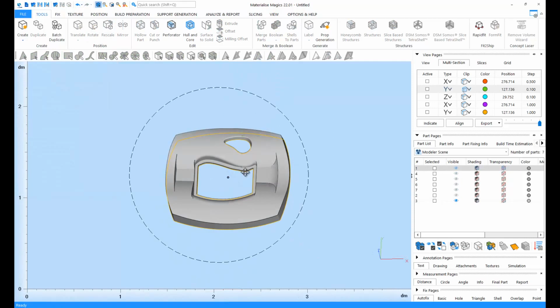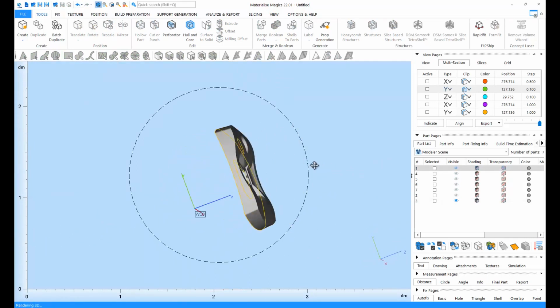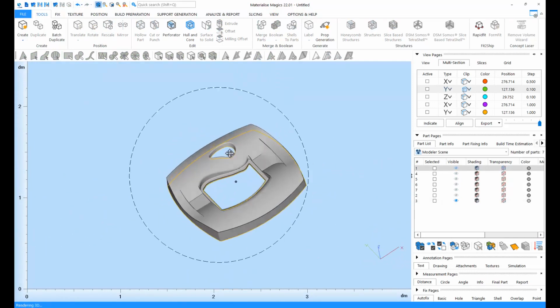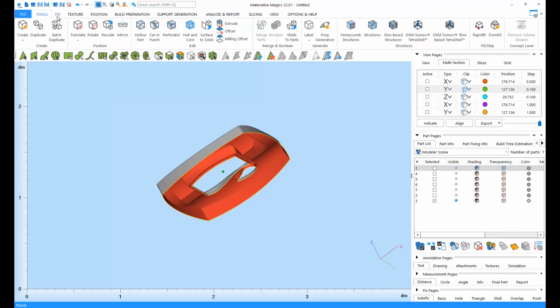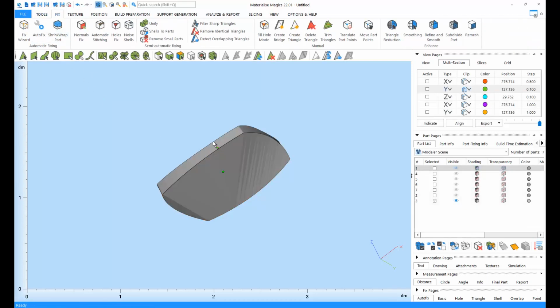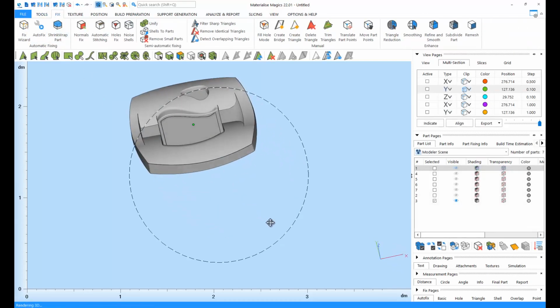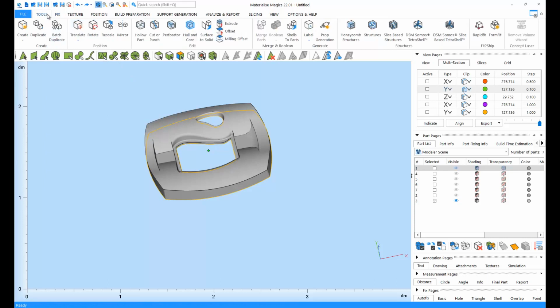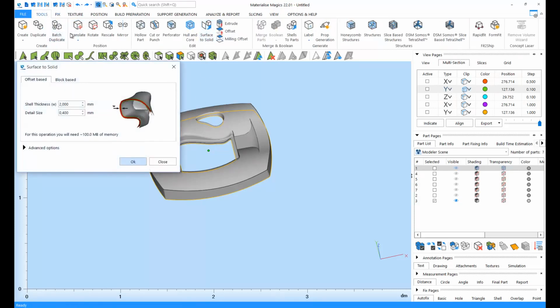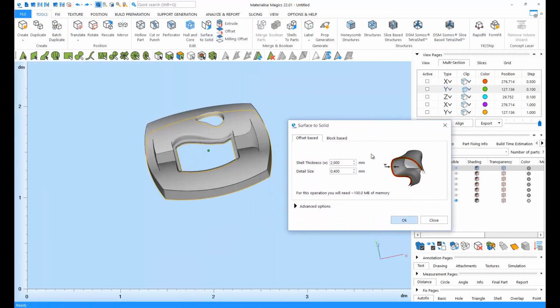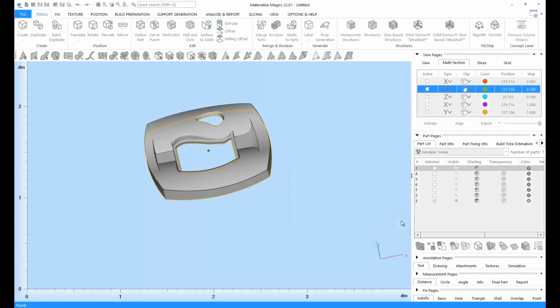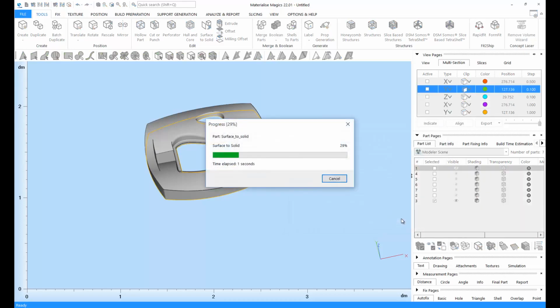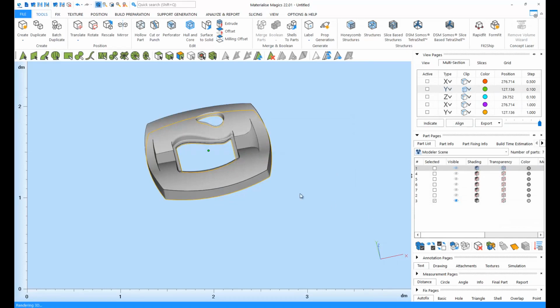Sometimes, you might have to work with just surfaces. In this case, AutoFix can fix the errors, but it may not be able to achieve the right design. Instead of going back to the original CAD design, you can use the Surface to Solid tool. This tool will add an offset to the existing surface and create a solid that you can print.